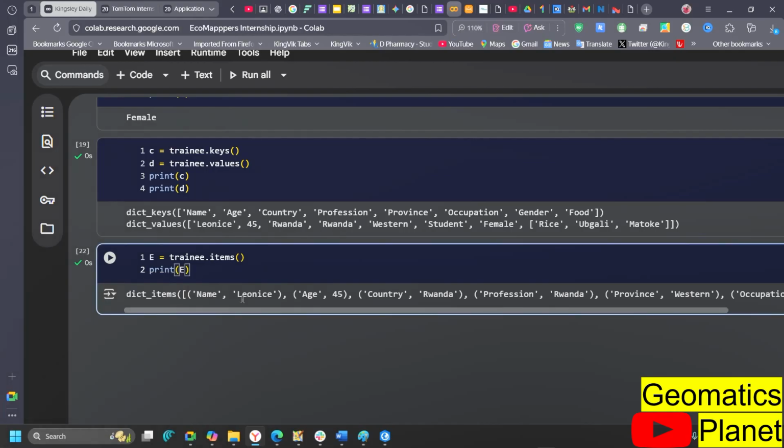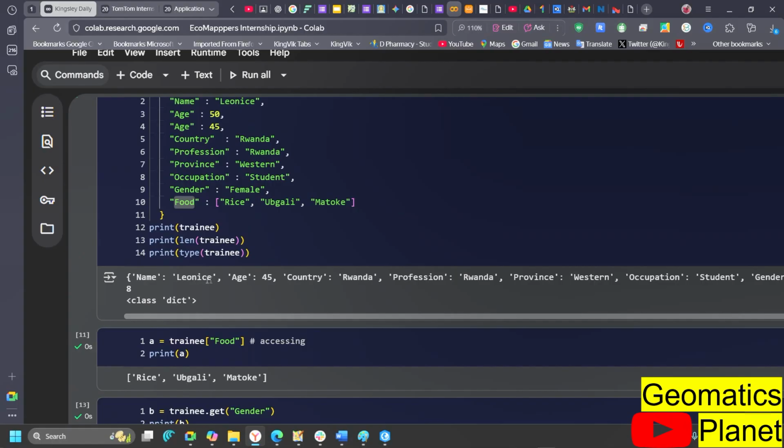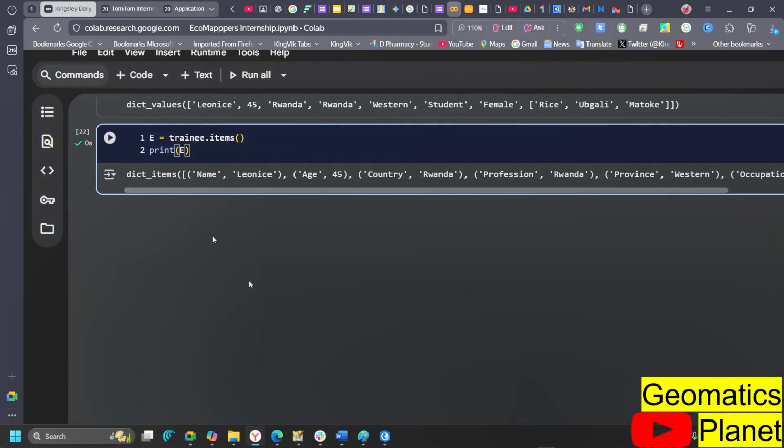If you look here, you see a name, Leonso. It is not coming out like this. You see here, it was putting it as a dictionary. But when you go to trainee.items, it now looks through the items. What it returns is each item, name, age, in this particular bracket. So this is a way to return each of those items that is inside there. So using this, you should be able to get everything that you have inside there. So that's a way to work on bringing items out at any point in time.